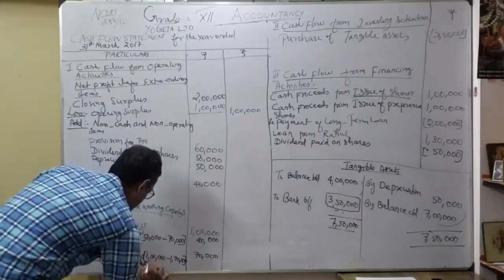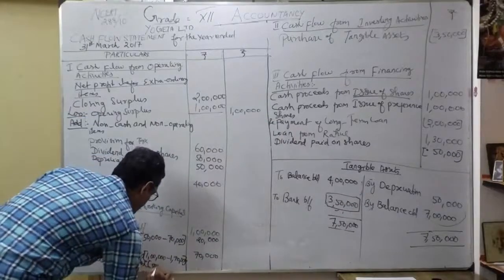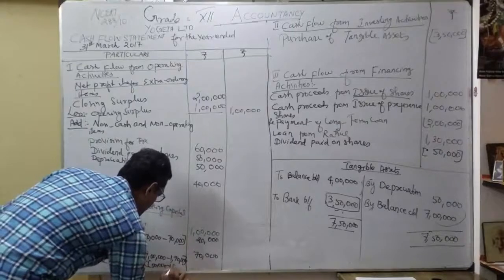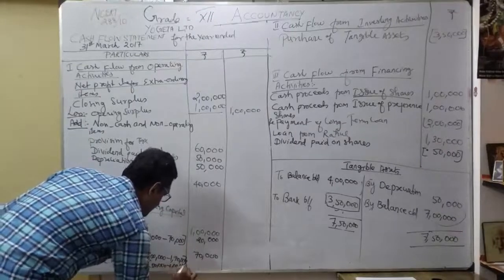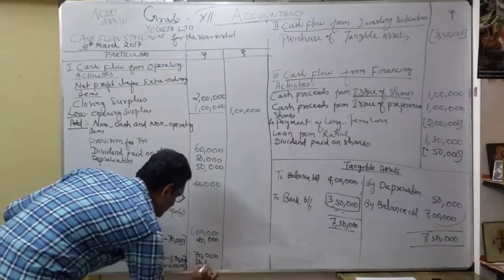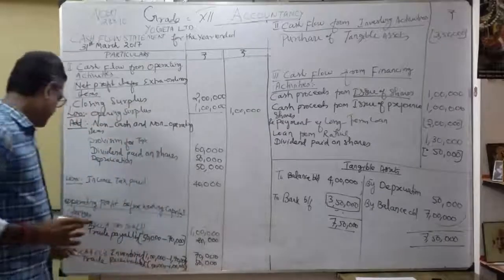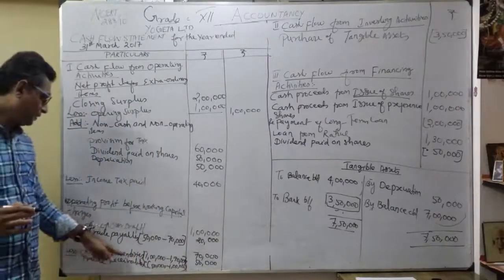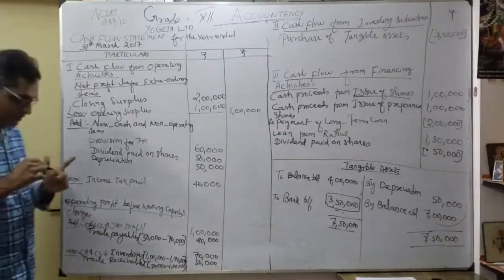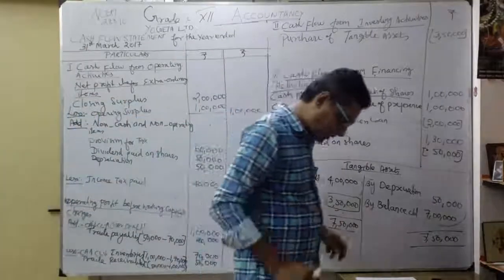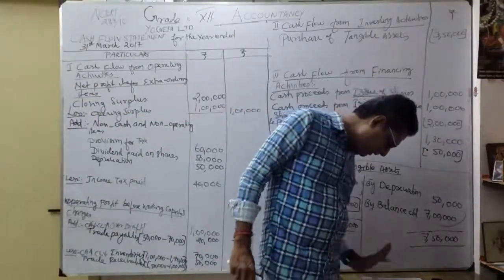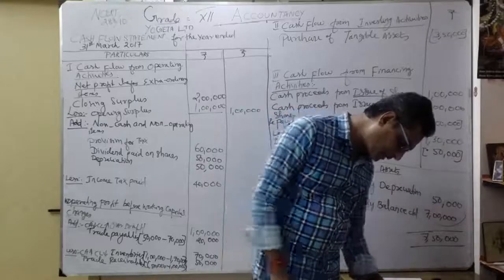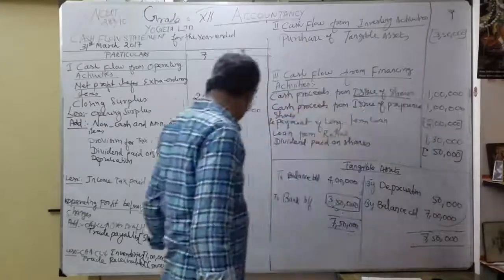Okay, so better write like this. 50,000 become 1 lakh. So what's the answer? 50,000 increased. Current asset, trade receivable increased, that's why I've shown it in the less column. Okay. Thereafter, finally, I think everything is over now. All the adjustments, everything is over. Correct?